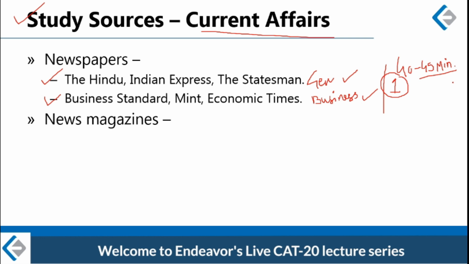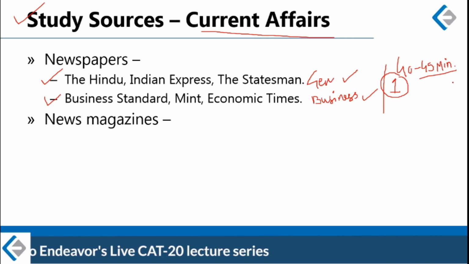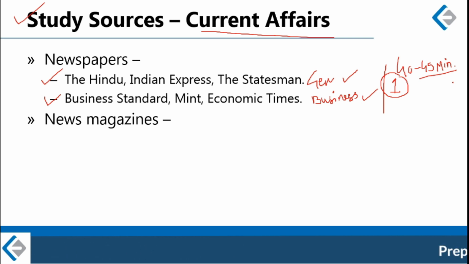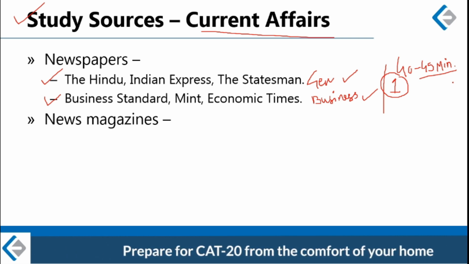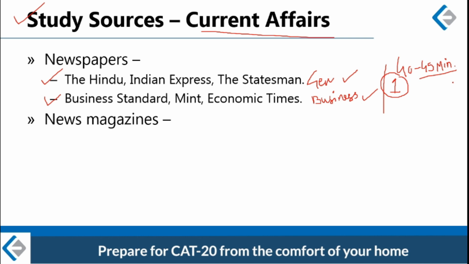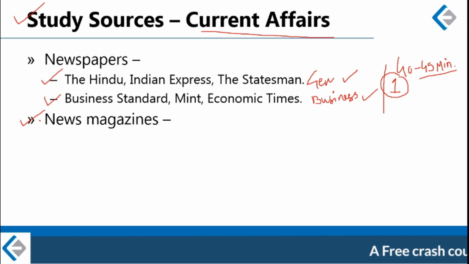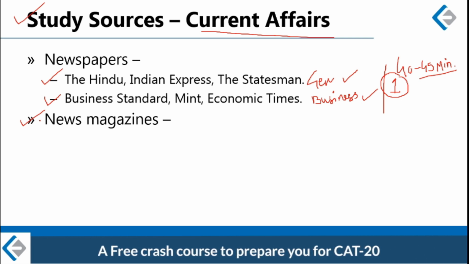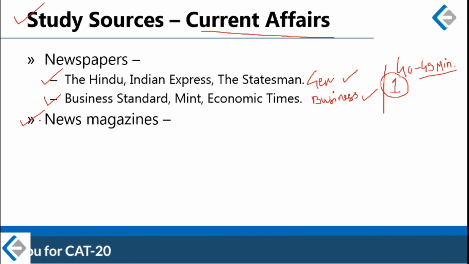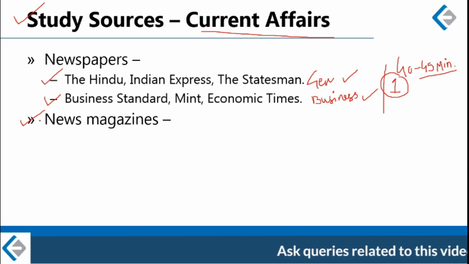But those of you who are very hard pressed for time and do not have either the aptitude or the time for reading newspapers, to them I would suggest going for news magazines. News magazines are basically a compilation of all the news, generally at a frequency of per month. So these magazines come monthly and they compile all the major news from the last month. Right, so you can take up these monthly magazines also.